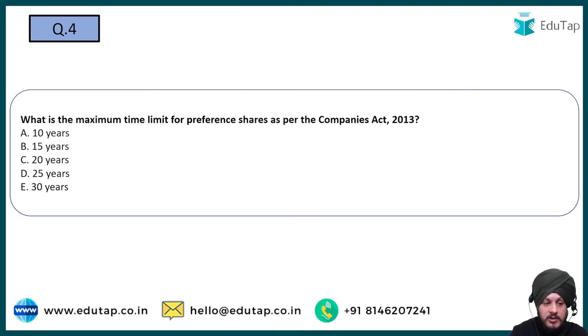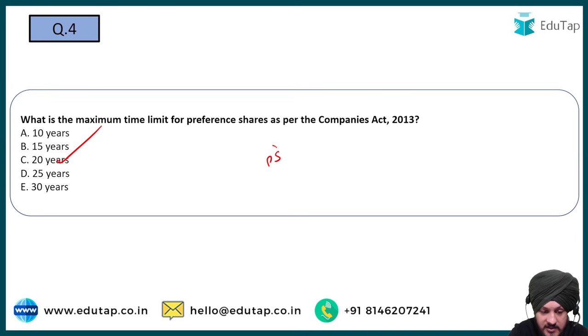Now moving on to question number 4. What is the maximum time limit for preference shares as per Companies Act 2013? Option A, 10 years, B, 15, C, 20, D, 25, or E, 30 years. So the correct answer to this question as per company law is going to be the C option, that is 20 years. Because